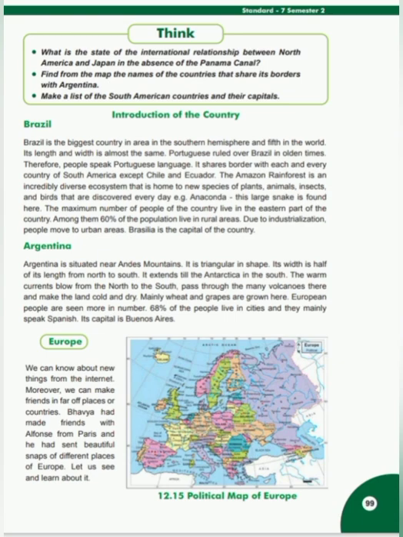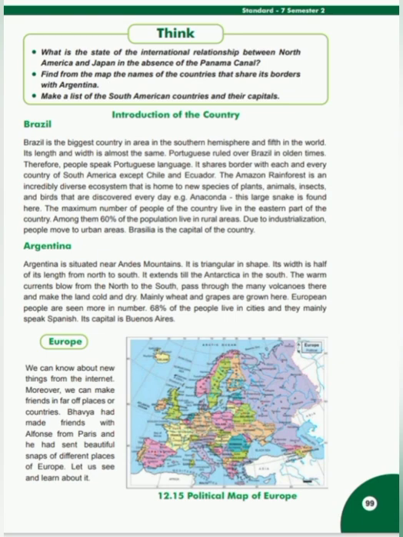Students, the countries of South America and their capitals are: Brazil, its capital is Brasilia. Argentina, its capital is Buenos Aires. Suriname, its capital is Paramaribo. Venezuela, capital Caracas. Guyana, capital Georgetown. Colombia, capital Bogota. Ecuador, capital Quito. Peru, capital Lima. Chile, capital Santiago. Bolivia, capital La Paz.